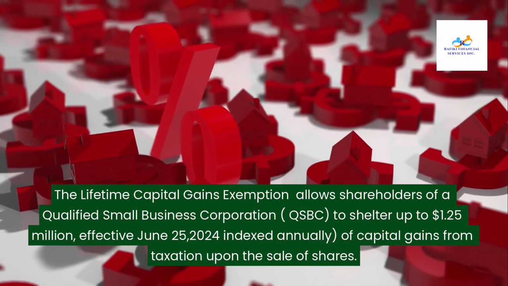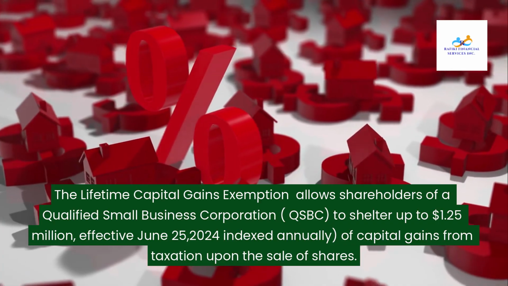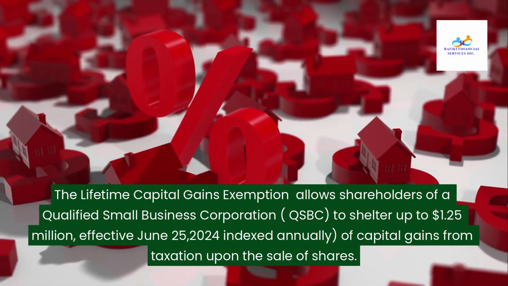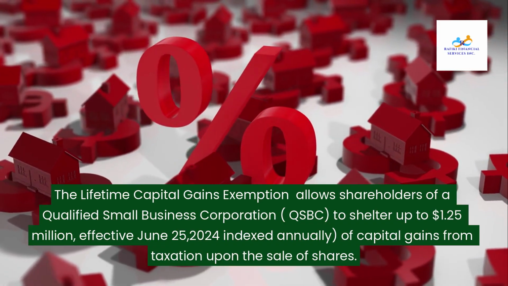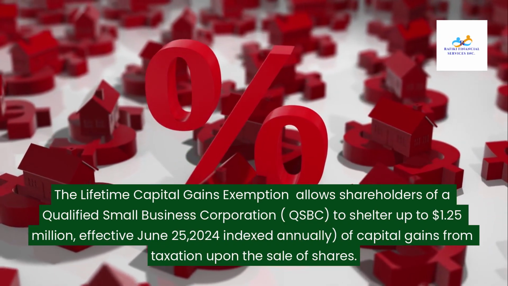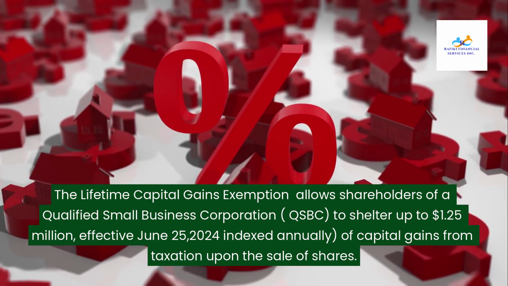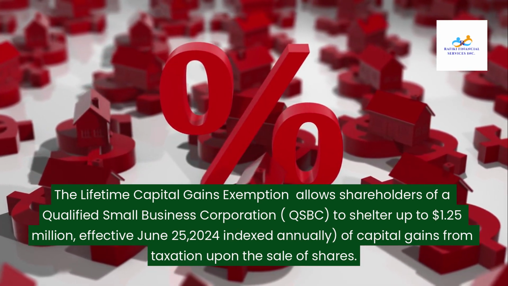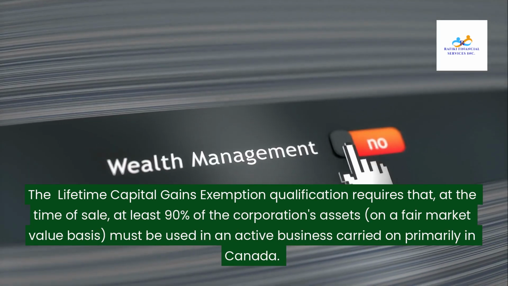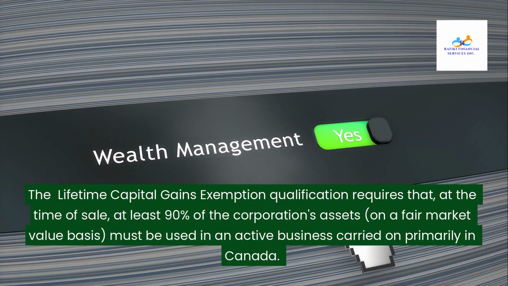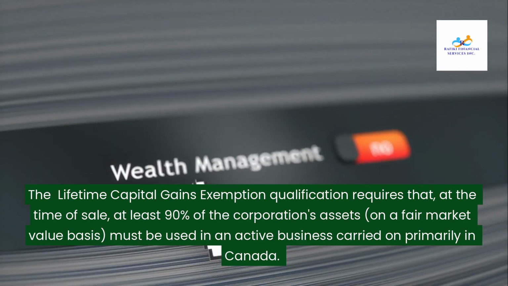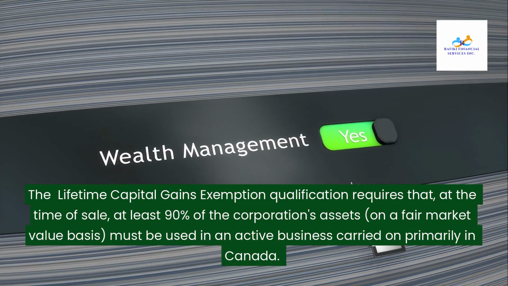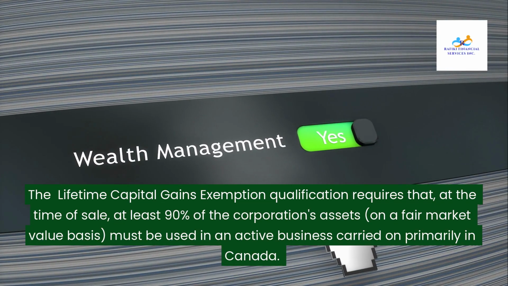The lifetime capital gains exemption allows shareholders of a qualified small business corporation, QSBC, to shelter up to $1.25 million, effective June 25, 2024, indexed annually, of capital gains from taxation upon the sale of shares. Qualification requires that, at the time of sale, at least 90% of the corporation's assets, on a fair market value basis, must be used in an active business carried on primarily in Canada.